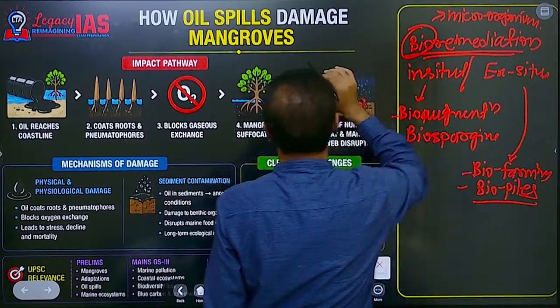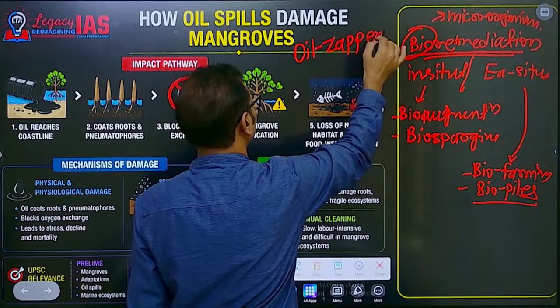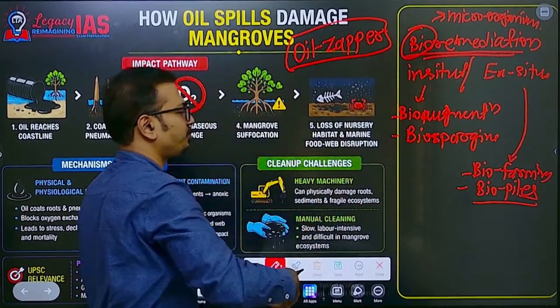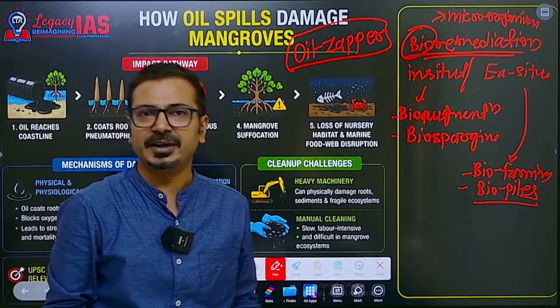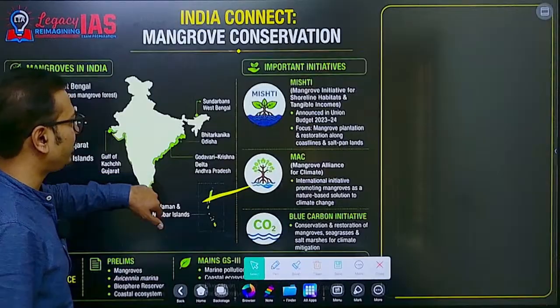Second, this was asked in prelims: oil zapper can be used for oil spills. Again, it is a kind of mixture of microorganisms that is spread on the oil spill affected area. So it is a new technological measure, biotechnology and all.